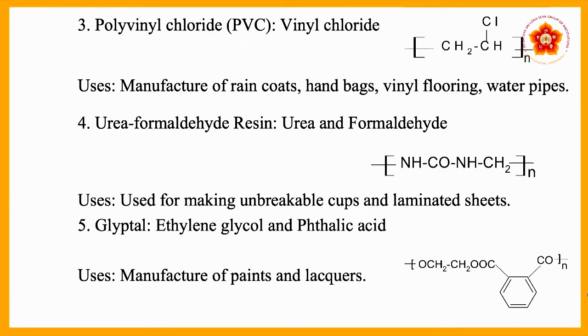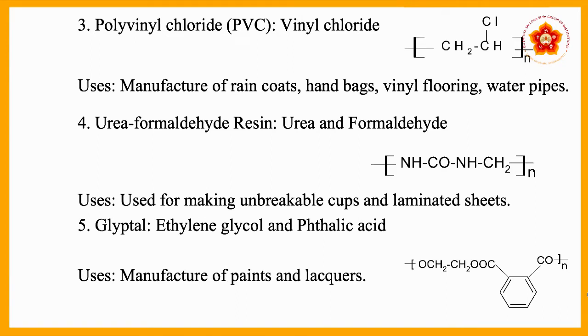So the next one is urea formaldehyde resin. Here the monomers are urea and formaldehyde. So you can see this structure, that is the urea formaldehyde resin structure, and it is used for making unbreakable cups and laminated sheets. So the fifth one is glyptol.